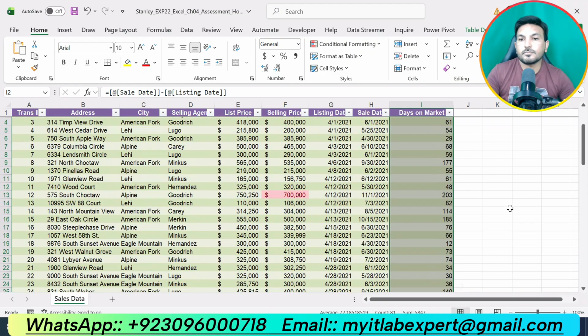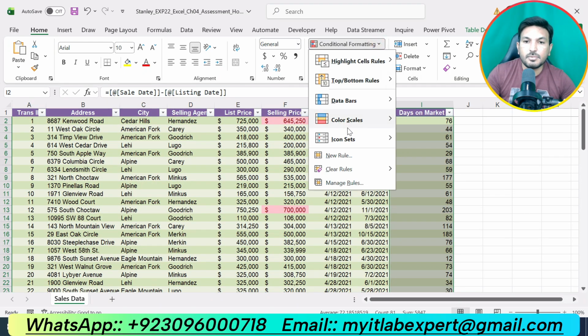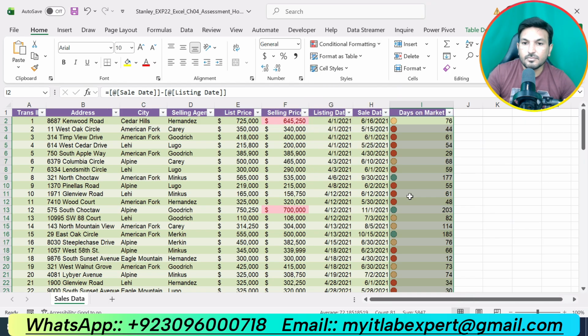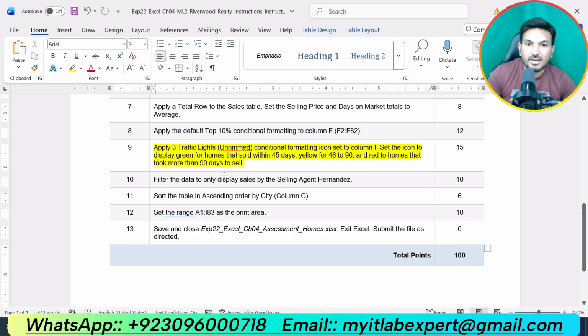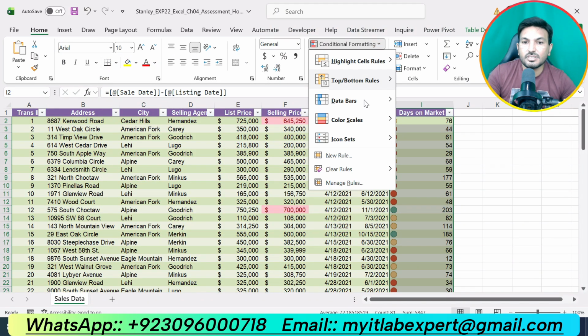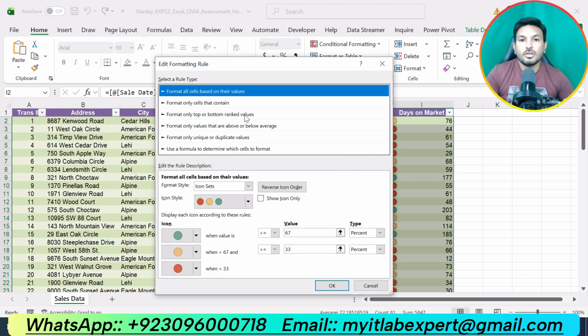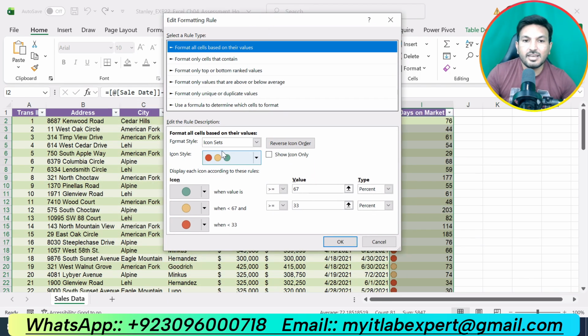This one. Okay, go to conditional formatting and icon rule. We are supposed to use three traffic lights unnamed. This one. Okay, 3 traffic lights unnamed. So we are supposed to edit that rule. Go to conditional formatting, go to manage rules, and edit that rule. So we are supposed to use the 3 traffic lights icon rule.